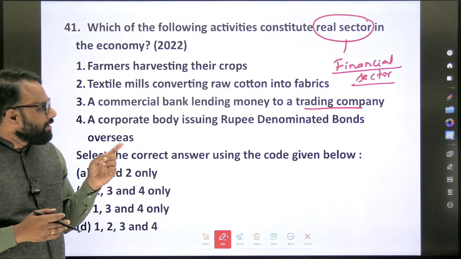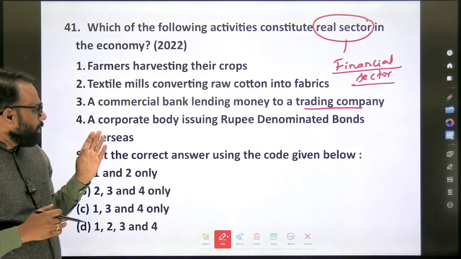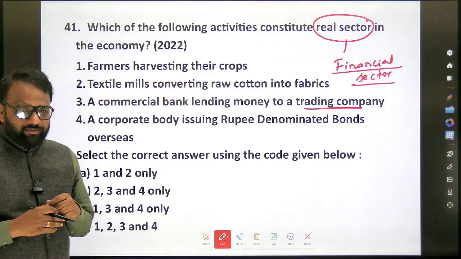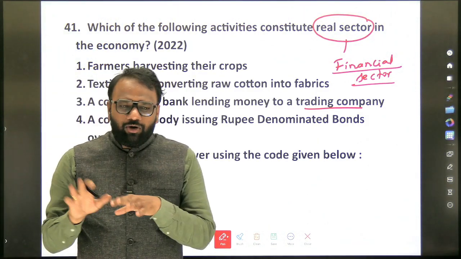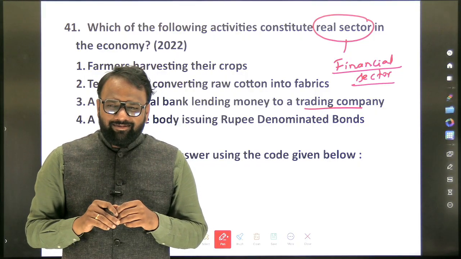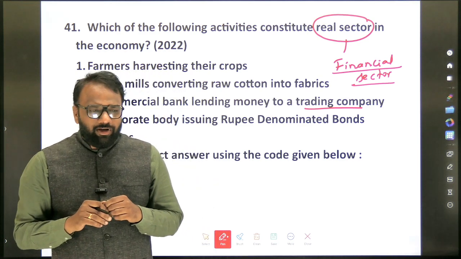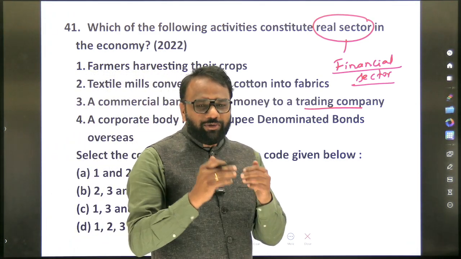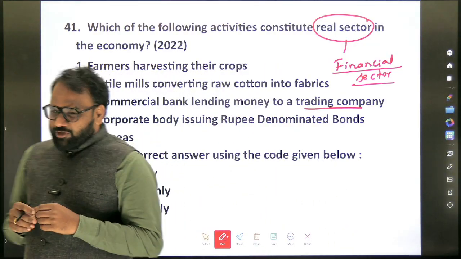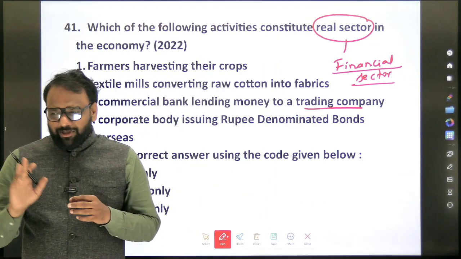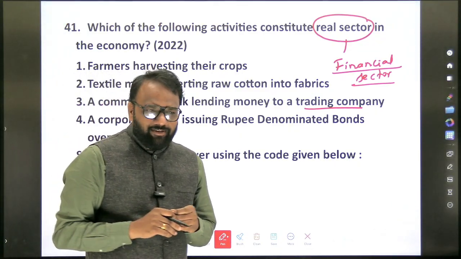Next, a commercial bank lending money to a trading company: financial sector. A corporate body issuing rupee denominated bonds overseas: financial sector. A software engineer sitting in a hall and coding something: real sector. A driver providing transportation services from Bagalkot to Bijapur: real sector. A postman delivering a letter from one place to another: real sector. UPI: financial sector.